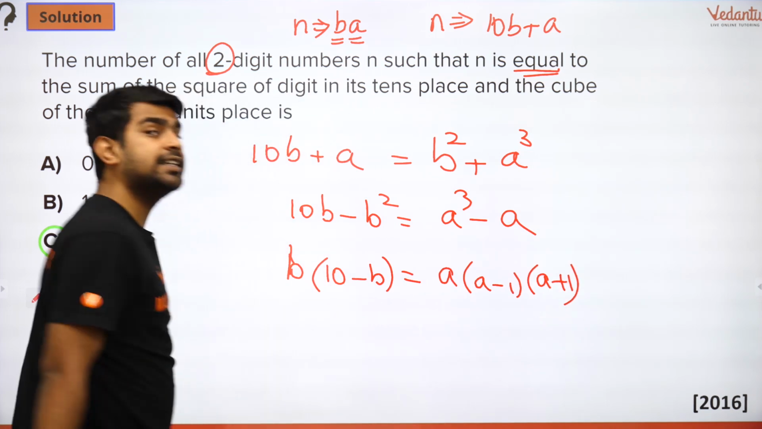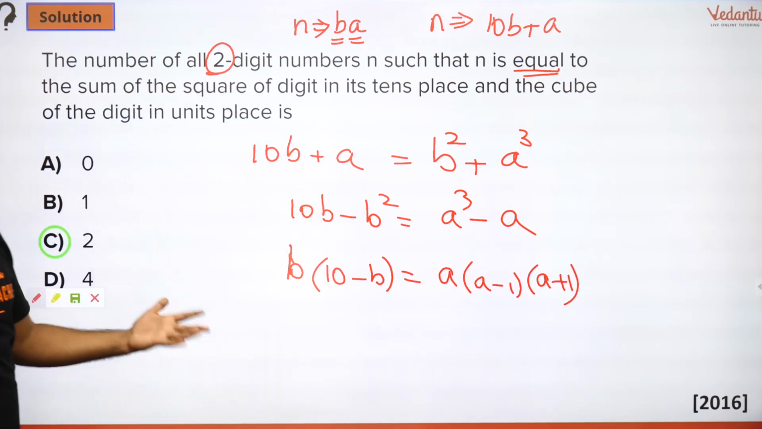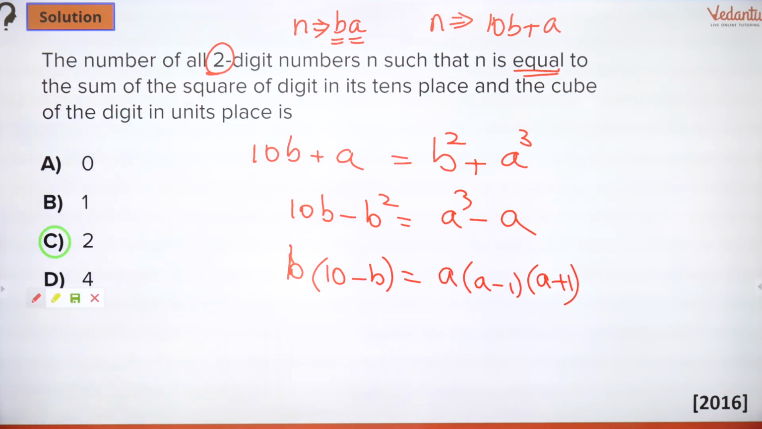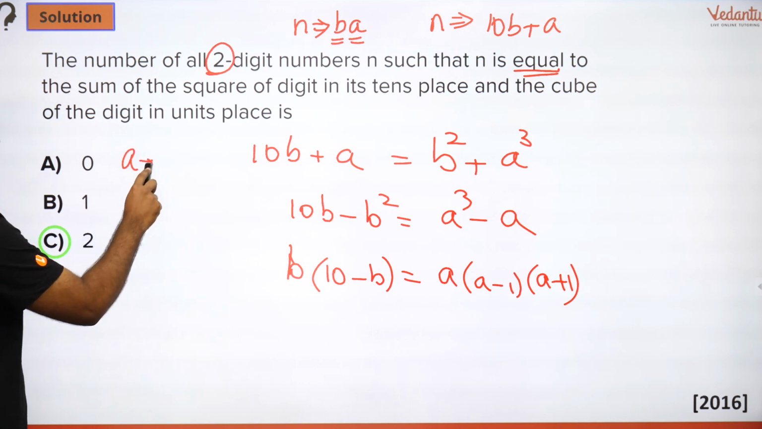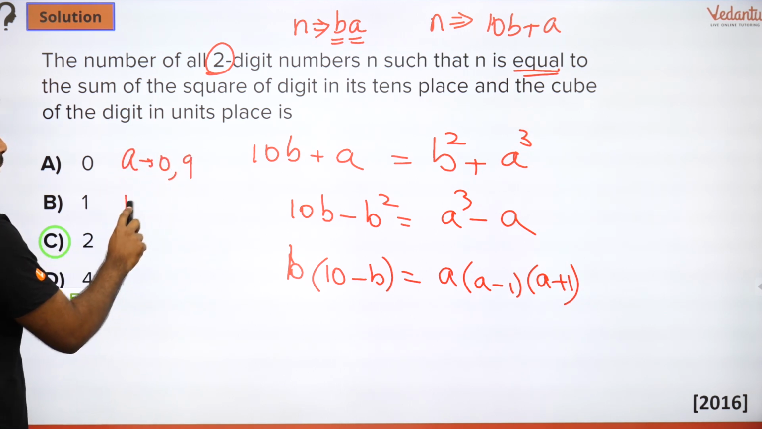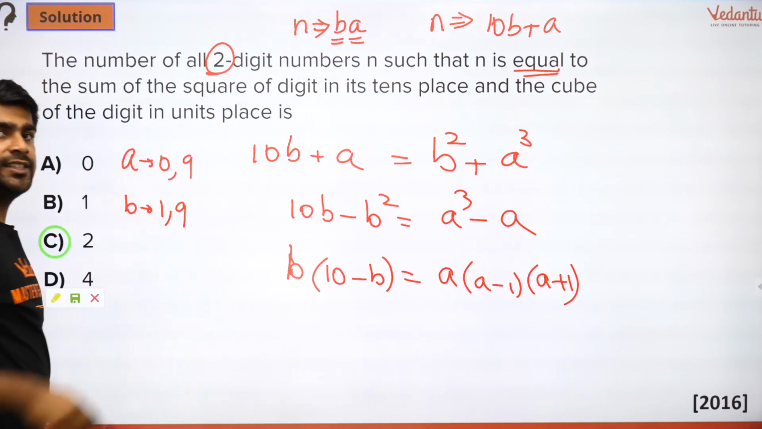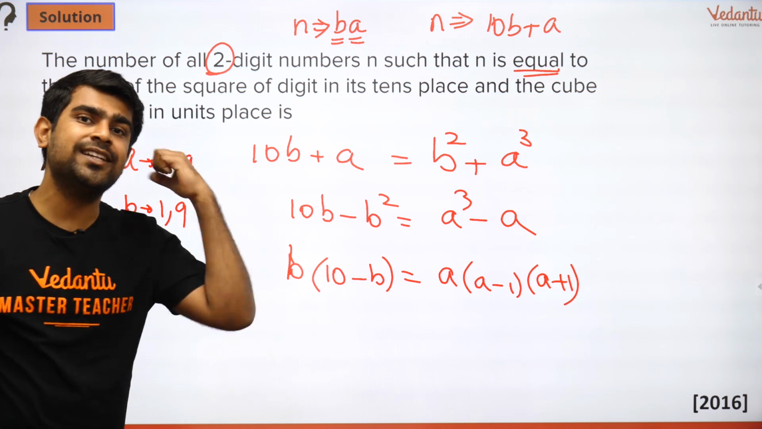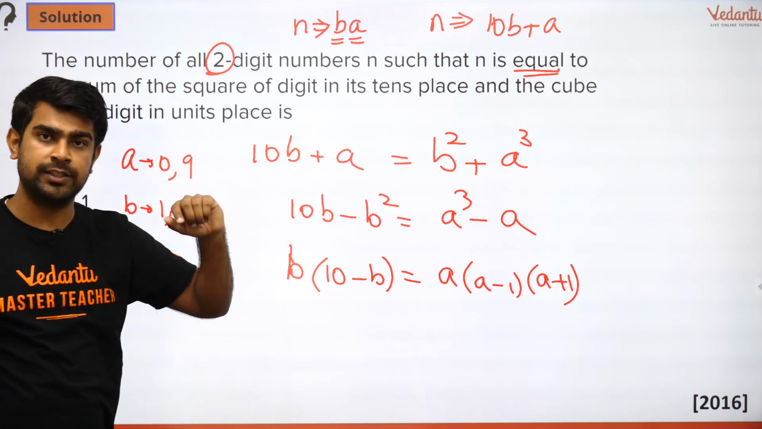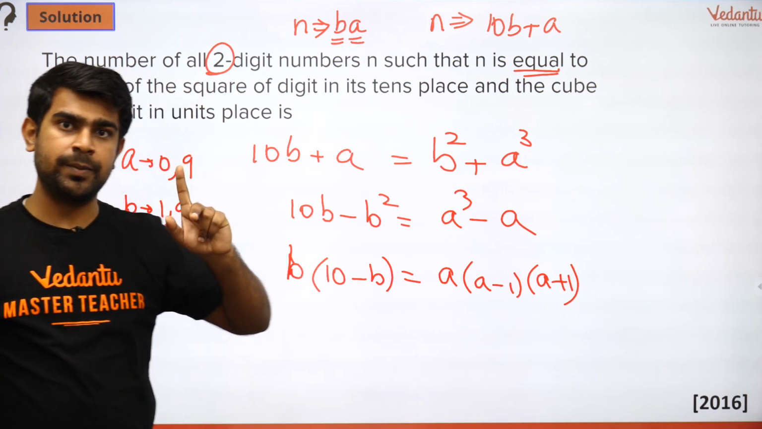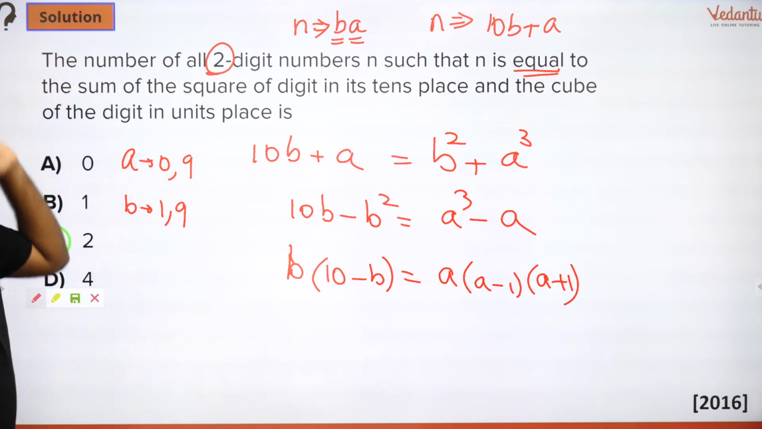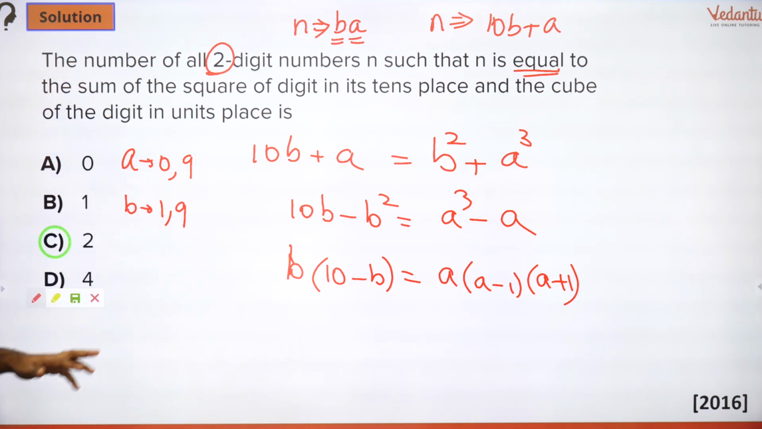This is brilliant, because this can help you reach the answer. Why do I say that? Because my a can take any value from 0 to 9 and my b can take any value from 1 to 9, because b is the tens digit and tens digit cannot be 0. Why can it not be 0? Because they said it's a 2-digit number. But a can be 0, doesn't matter, okay?